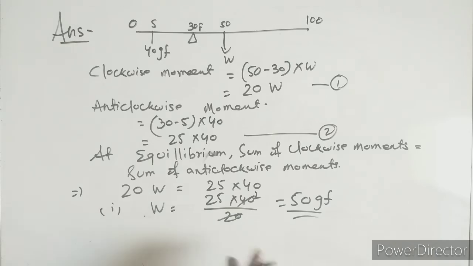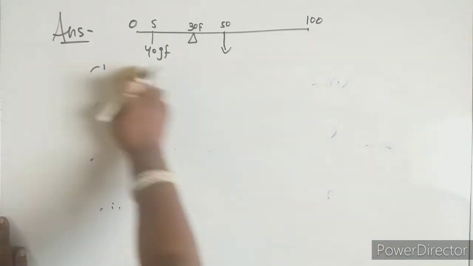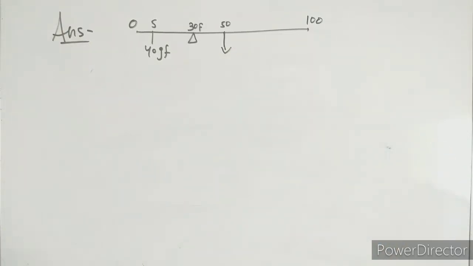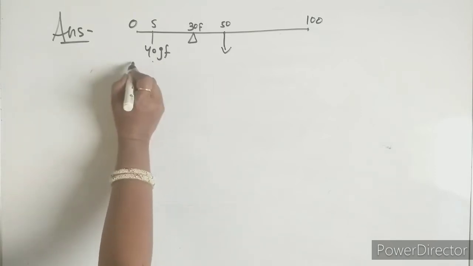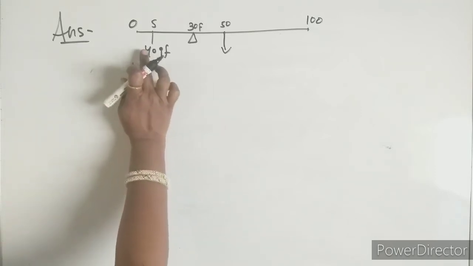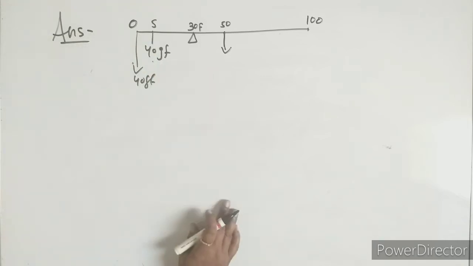You take the screenshot or write it down, then I will drop this one and go for the next. Here I will go for part 2. Part 2 is given: which of the following options is correct to keep the ruler in equilibrium when the 40 gram force is shifted towards the zero mark. So from here it will go to here.